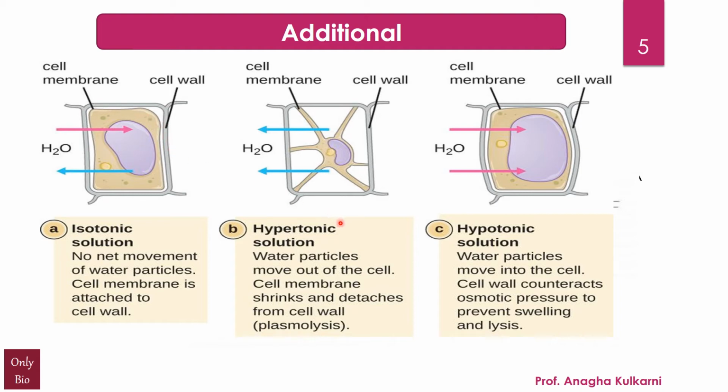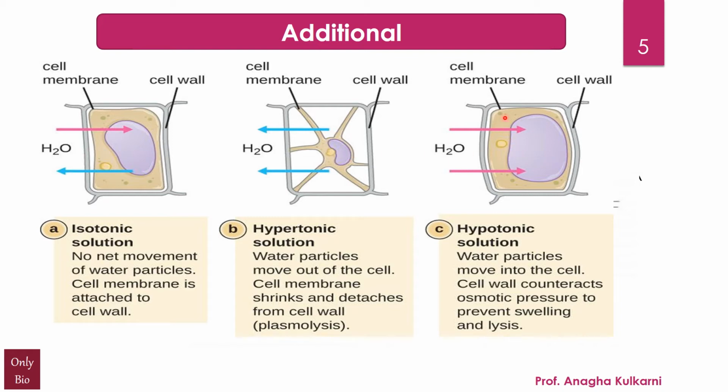Now, in the second case, that is hypertonic solution. Now, what is meant by hypertonic? It means concentrated. That is, outside the solute concentration is higher and the solvent is lower. So naturally, what happens is the water level inside the cell is going to be higher, and this is the reason why we find that the water oozes outside. That is, the water particles move out of the cell. That is exoosmosis. And when it continues for a long time, the cell membrane shrinks and gets detached from the cell wall, and this process is nothing but called plasmolysis.